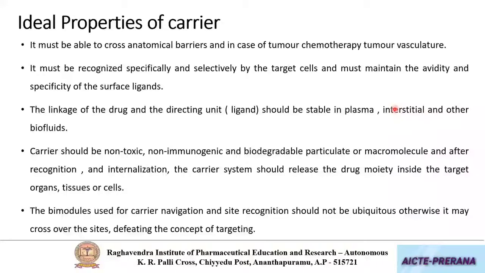So these carriers must be recognized by the target cells by means of the surface ligands. That means the receptors on the surface of the target cells should identify the ligands which are present on the carrier such that they bind more efficiently.